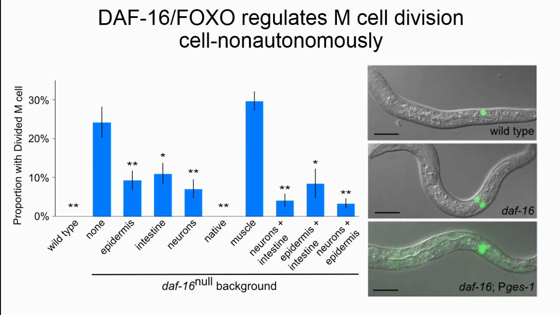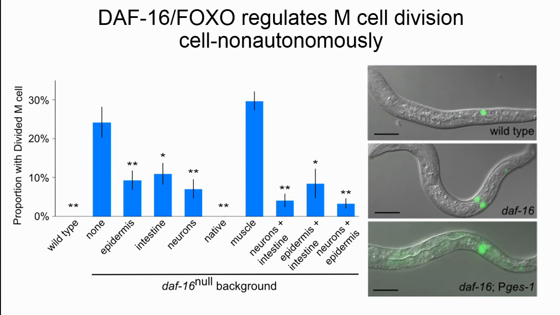The other relevant daf-16 phenotype is how it's arrest defective during starvation. One of the markers we use to examine this arrest is GFP expressed in the single post-embryonic mesoblast cell, or the M cell for short, seen over here. So in the wild-type worms, during starvation, this cell almost never divides, as you can see by the non-existent bar over here. But in daf-16 mutants, a significant proportion of the population shows M cell divisions.